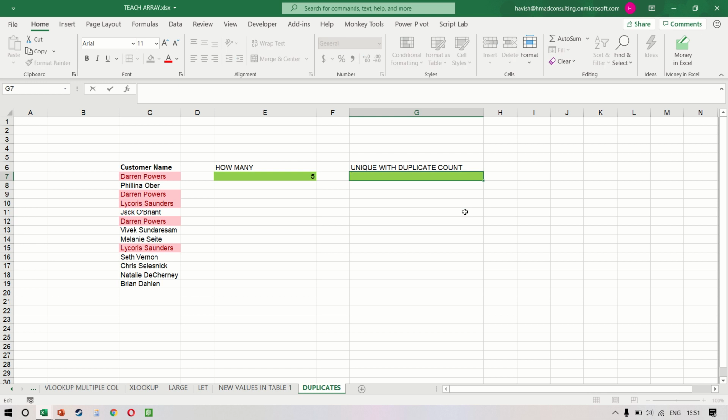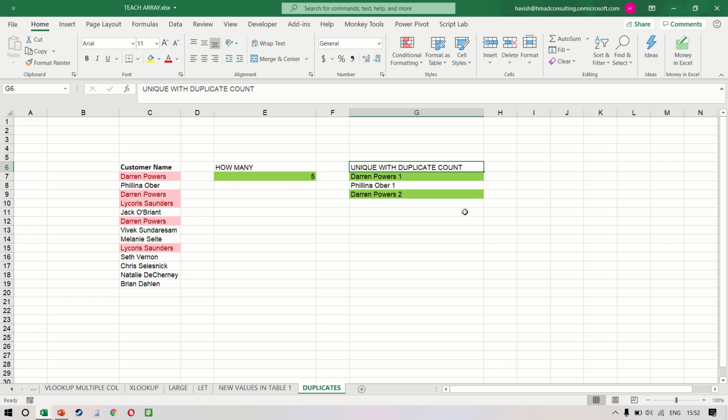What if you want to create a parallel list? That means that for each of these 13 transactions, you want to get 13 other transactions that will also have the number in it. That means we want Darren Pass 1, then we want Felina Ober 1, but after which we want Darren Pass 2, and so on and so forth. This is very helpful because when you're working with a VLOOKUP with duplicate values, you want to create a duplicate list which will also have a unique number at the end.